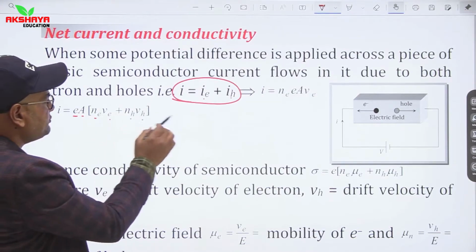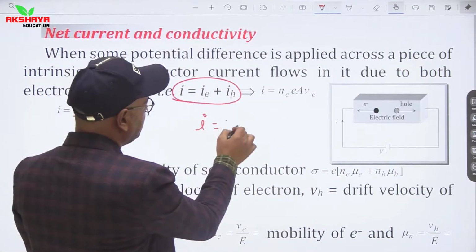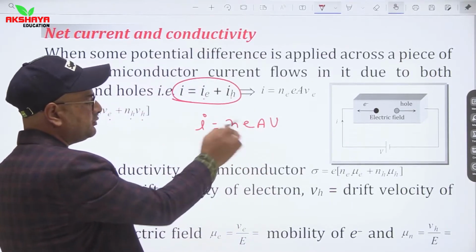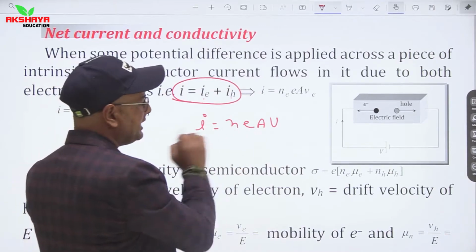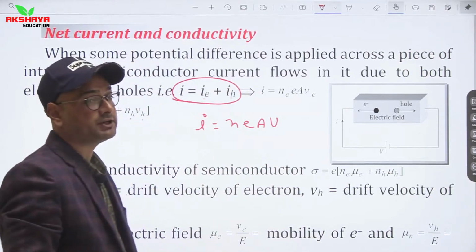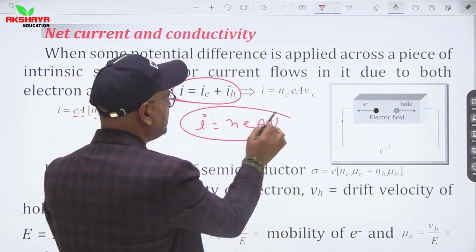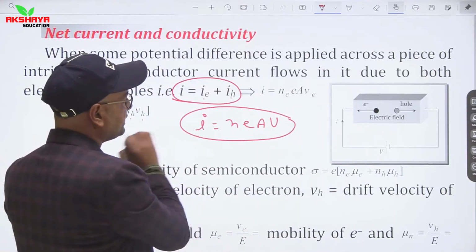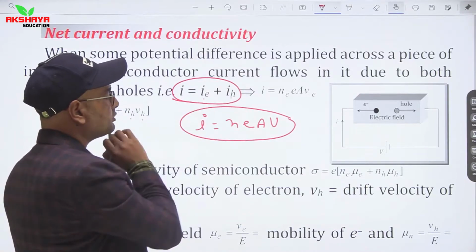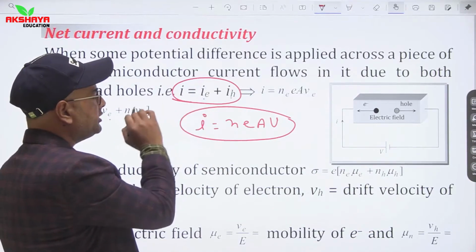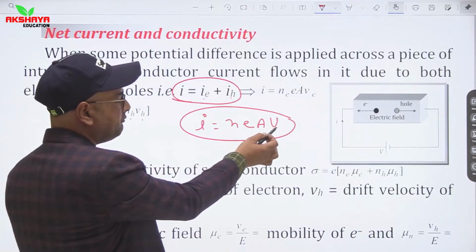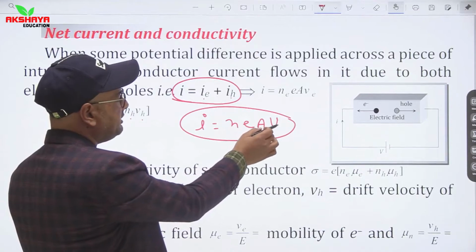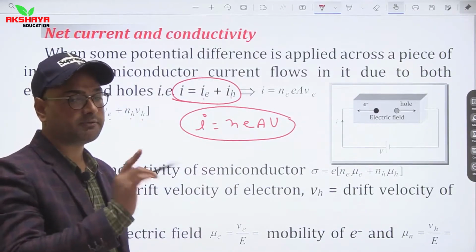We know the relation I is equal to NeAVd, where N is number of electrons, e charge of electron, A area of cross section, and Vd drift velocity. This is the general relation for a conductor, but in a semiconductor the total current is due to electrons plus holes. Current due to electrons is NeAeVe, and for holes NhAeVh, in case of intrinsic semiconductor.